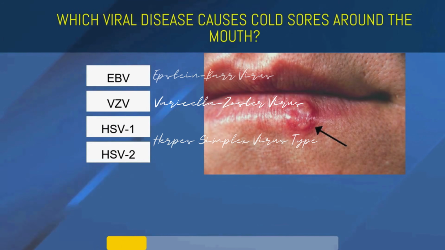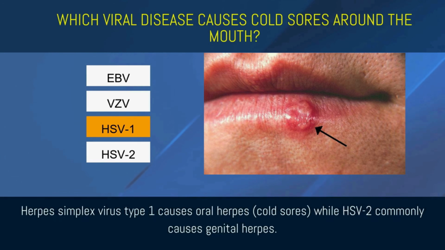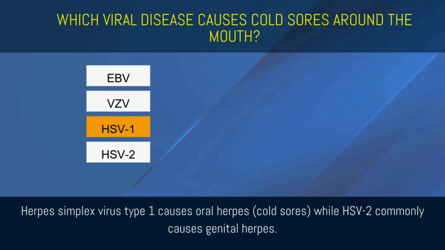Which viral disease causes cold sores around the mouth? EBV, VZV, HSV1, or HSV2? HSV1. Herpes simplex virus type 1 causes oral herpes, while HSV2 commonly causes genital herpes.